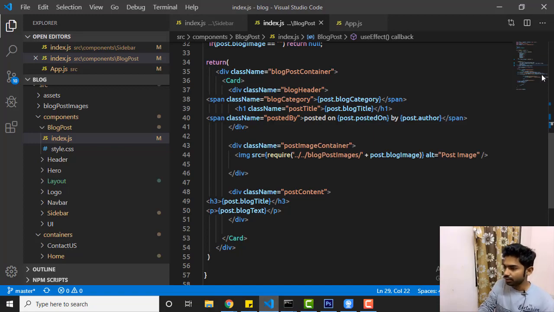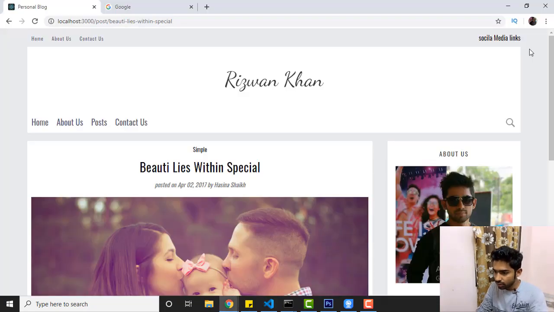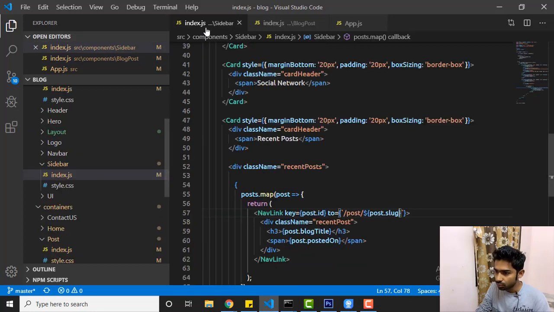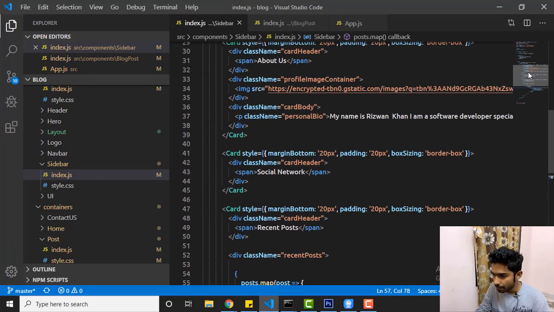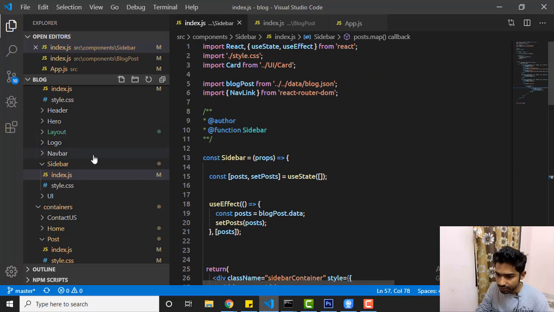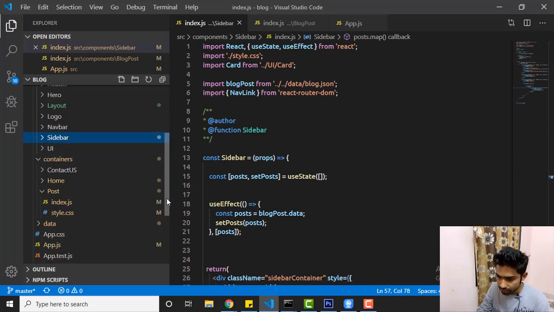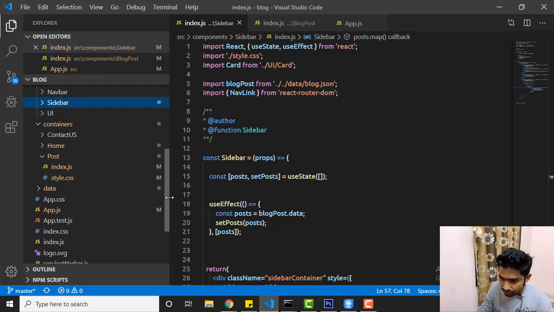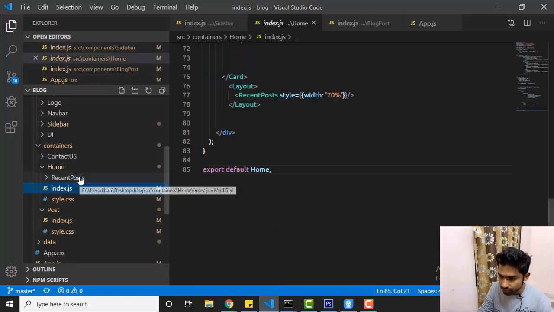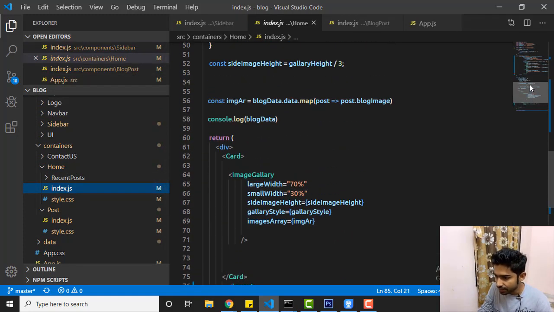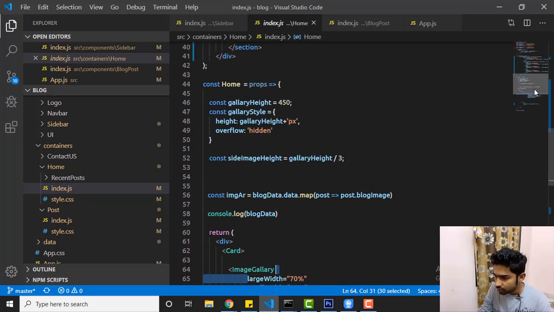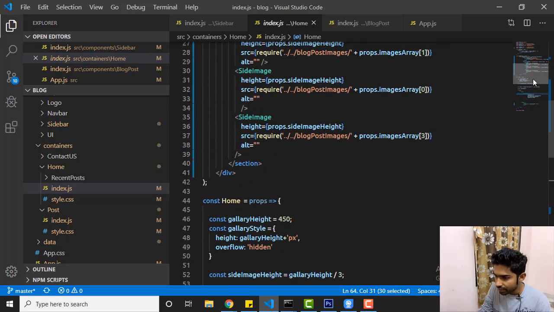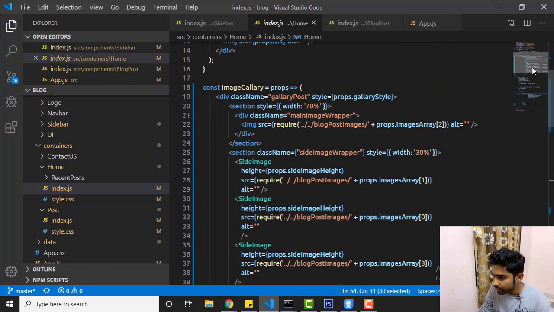So we have done this, we created this, and also let me go through where, if you see the post page, scroll down, post index.js, home page actually, home index.js, and here we have a gallery, right? Image gallery, large width 70%, small width 30%, gallery height, and so here we have specified the width, right?